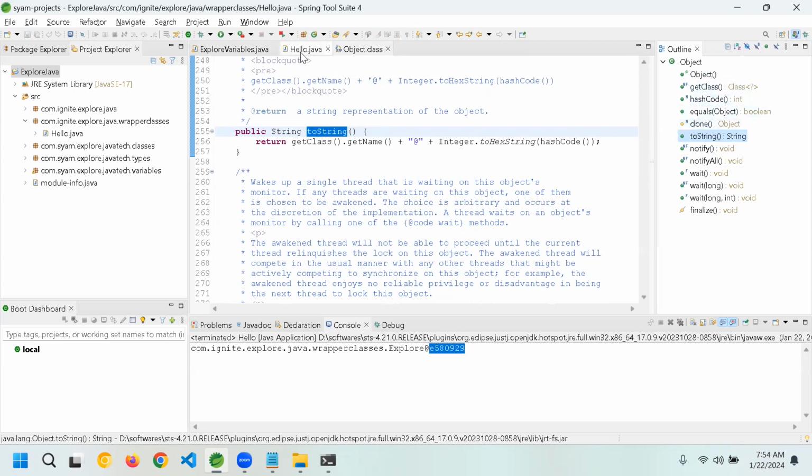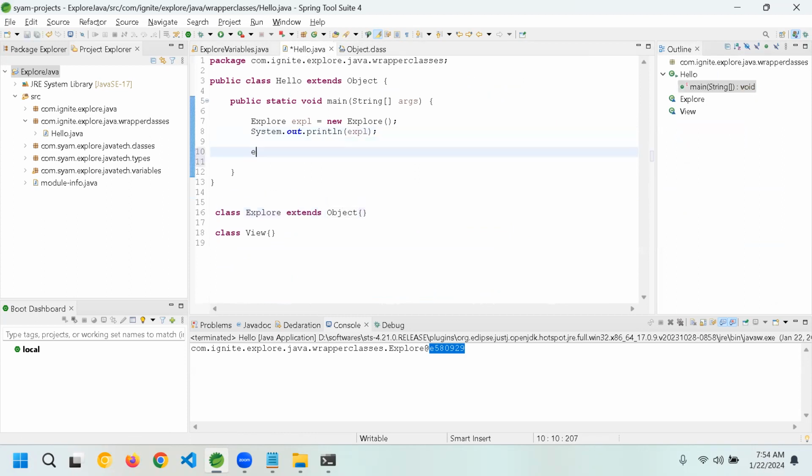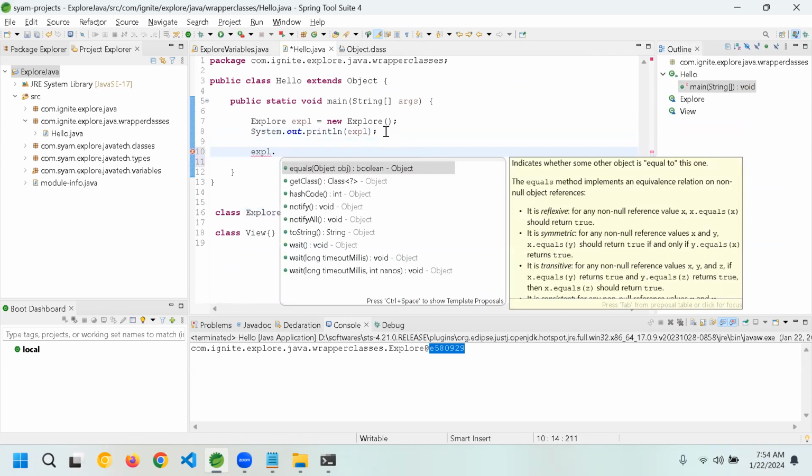But if you observe here, there is get class, but clone is not there. Let me go here. Keep the cursor here, expl dot. You have only the green circle symbols, right? In front of every method there is a green symbol, right? Yes. These all are called public methods. We will slowly get into all those things, but for the time being, you can understand whatever is publicly available can be accessed by your children.